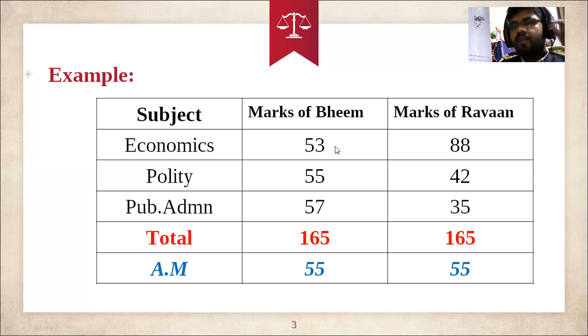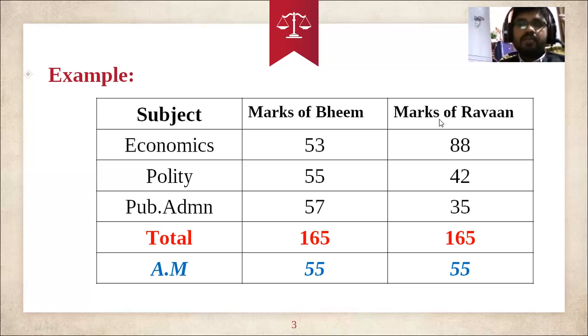See, when you observe the dispersion, nothing but variation, Beam has maintained the consistency: in economics he scored 53, in polity 55, and in public administration 57. When we calculate the average 55, it is very close to these three marks: the economics marks, polity marks, and public administration marks.